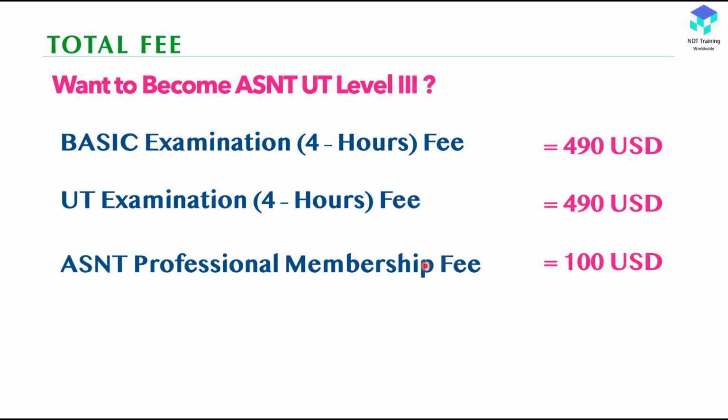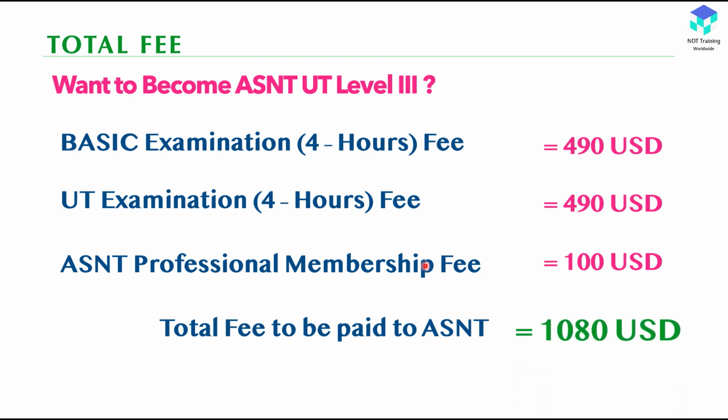Okay, so in total, if you want to become an ASNT UT Level 3, you need to pass the basic exam, you need to pass the UT exam, then you need to take the ASNT membership. So the total will be 1080 USD, so roughly $1100 US. This is the amount you need to pay to ASNT in order to get certified as ASNT UT Level 3, provided you pass both the basic exam and the UT exam.